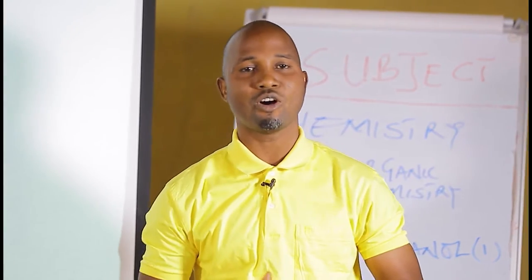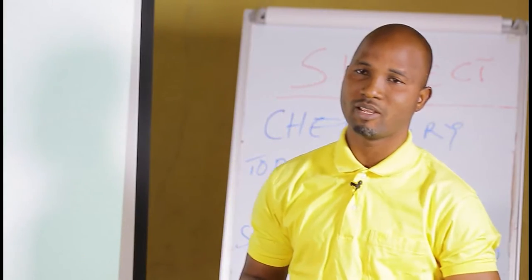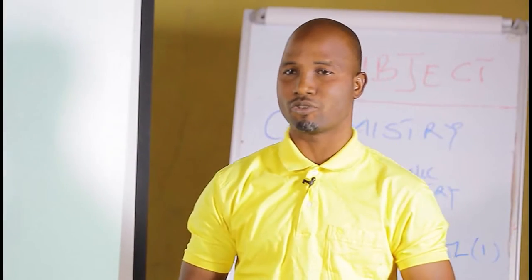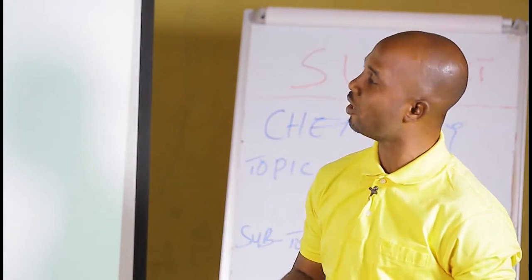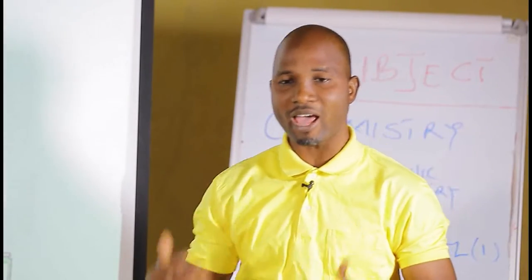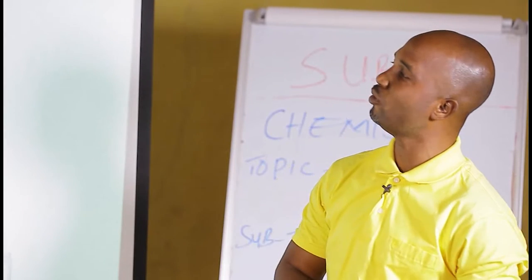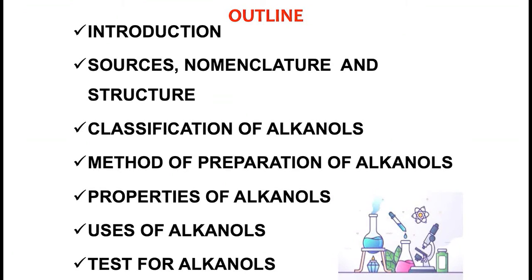On chemistry today, we'll be looking at organic chemistry, another aspect of organic chemistry known as the alkanols. Previously, we have discussed hydrocarbons and all the homologous series under the hydrocarbons. Today we'll be going further to look at another homologous series that is not a hydrocarbon, meaning that it contains elements other than carbon and hydrogen. Under the alkanols, we'll be looking at introduction, sources, nomenclature and structure, classification of alkanols, methods of preparation of alkanols, properties of alkanols, and of course, uses of alkanols.